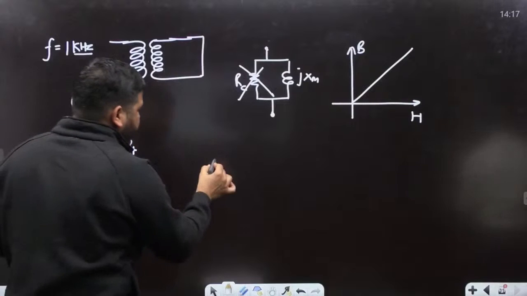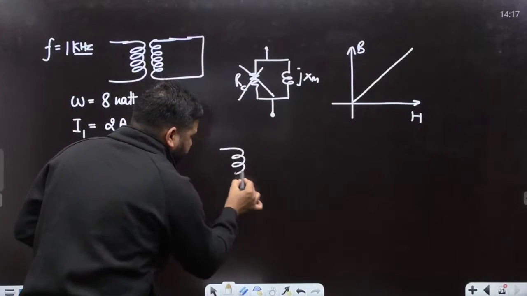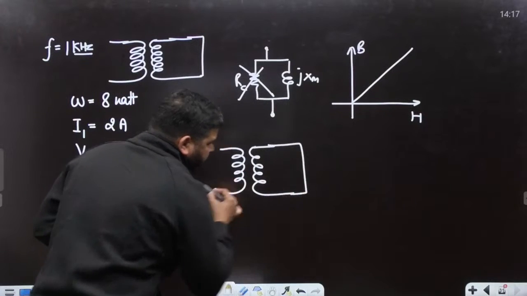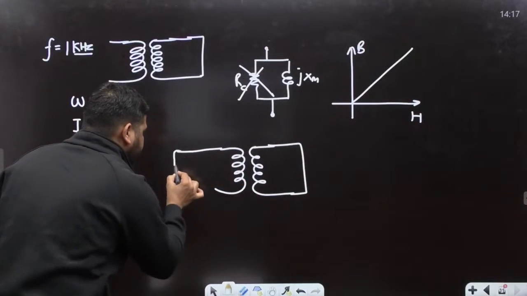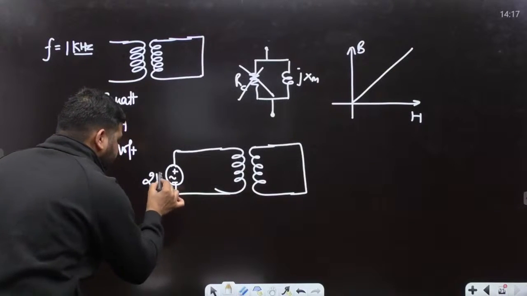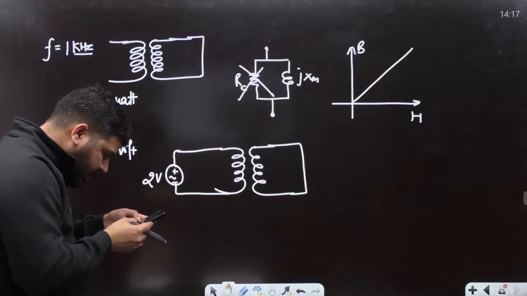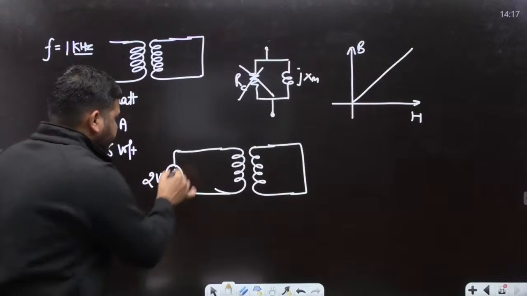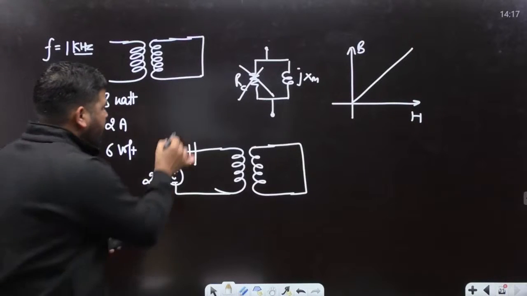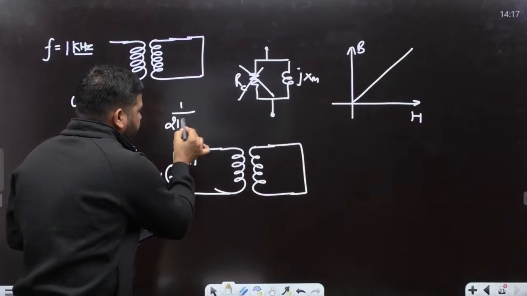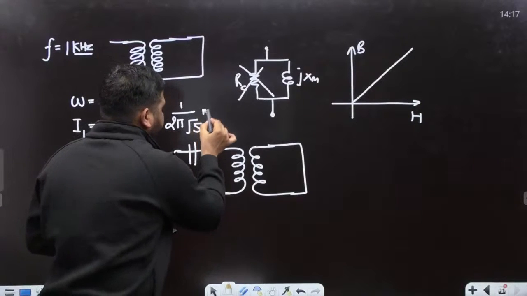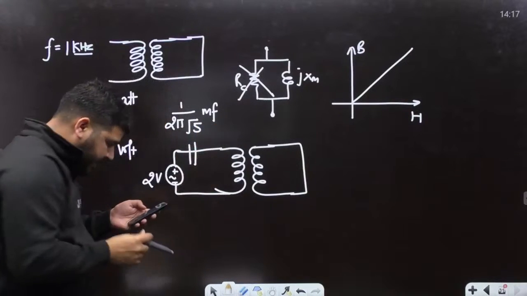Now what he is doing is he is connecting the primary to 2 volt RMS value, and the secondary is shorted here. This 2 volt RMS source is in series with a capacitor. In series there is one more capacitor connected here, and the capacitance value is 1/(2 pi root 5) millifarad. This is the capacitor connected in series.